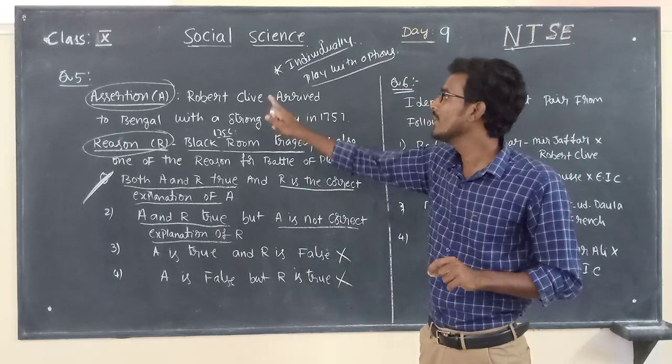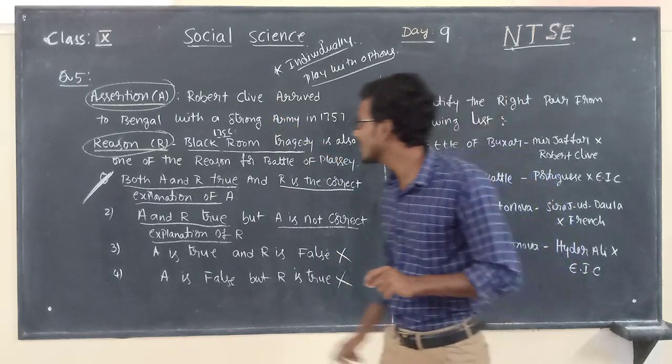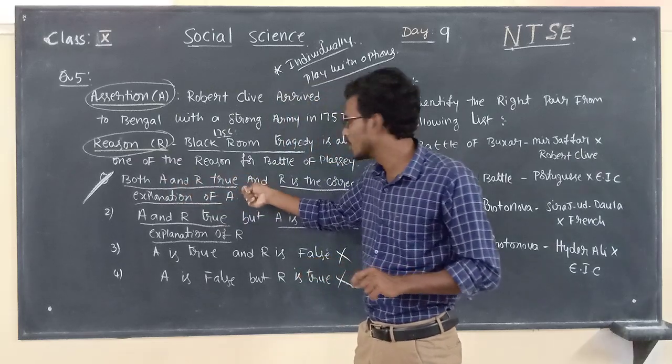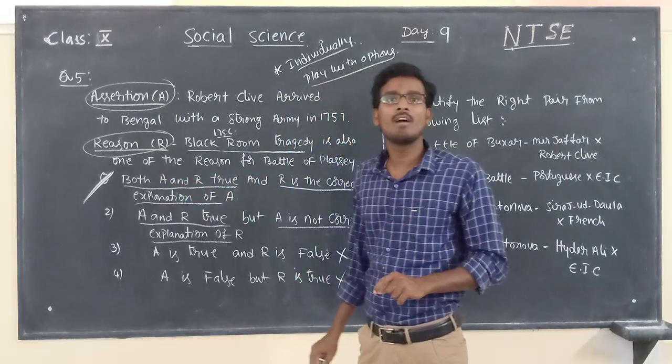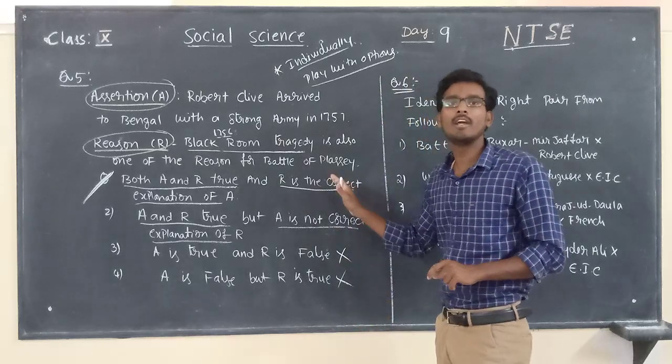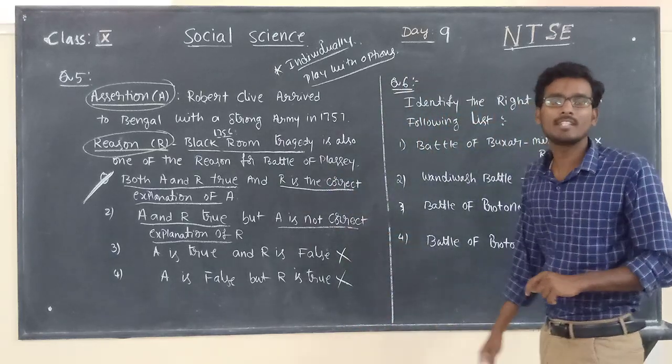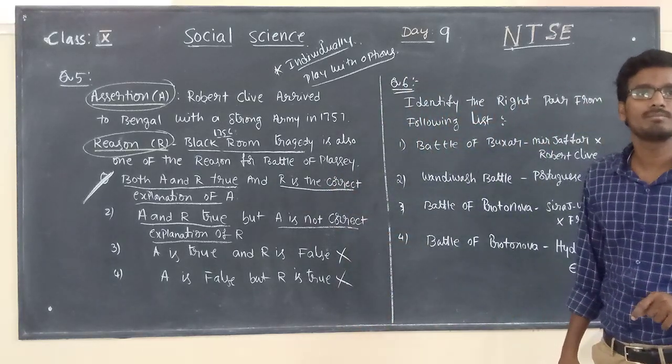So dear children, here what is the right answer? Both A and R are true and R is the correct explanation of A. So that is the way to give the answer for assertion and reasoning type of questions.